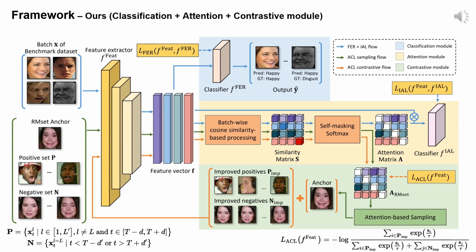In the positive set P, samples that exhibit high attention towards the anchor are selected based on a gamma ratio. Similarly, for the negative set N, samples with low attention to the anchor are chosen using the same ratio. The contrastive learning is conducted with these carefully sampled positives and negatives. We've adapted the N-pair loss to accommodate multiple positives. Given the reliance on inter-sample attention, we've named this approach ACL, which stands for attention-based contrastive learning.